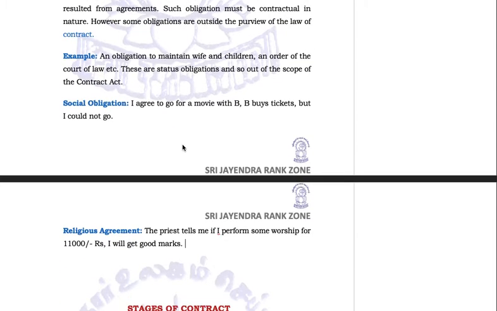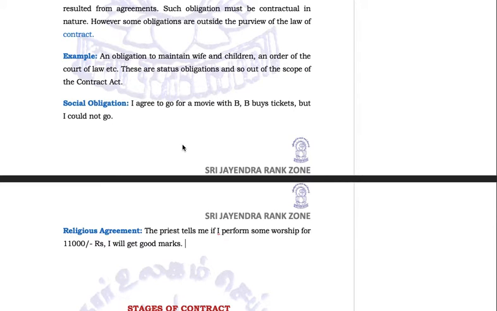Now, the priest tells me that if I perform some worship which costs me 11,000 rupees, I have to pay 11,000 rupees to the priest and then he'll assist me in performing some puja or worship. Then I will get good marks. Upon the result, I fail. Forget about getting good marks, I could not even clear the subject.